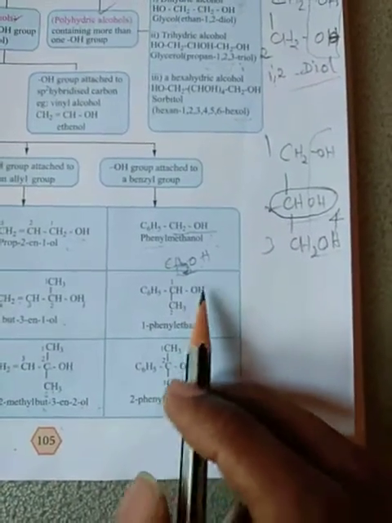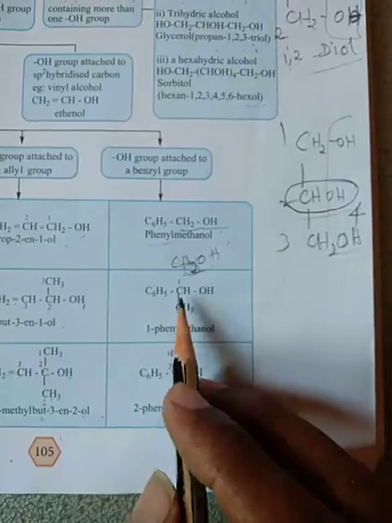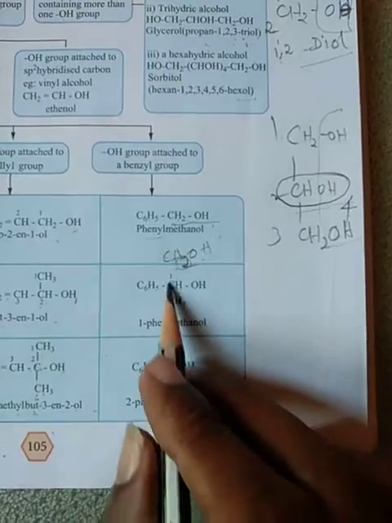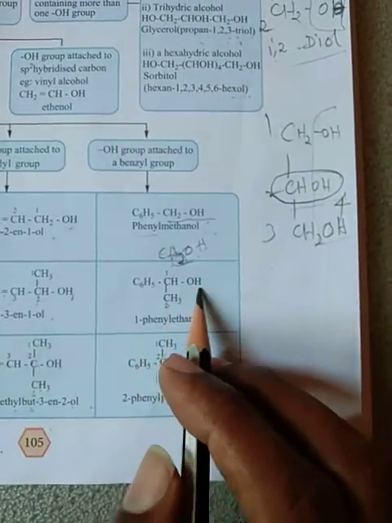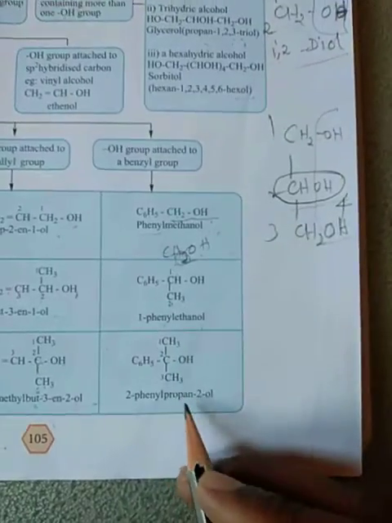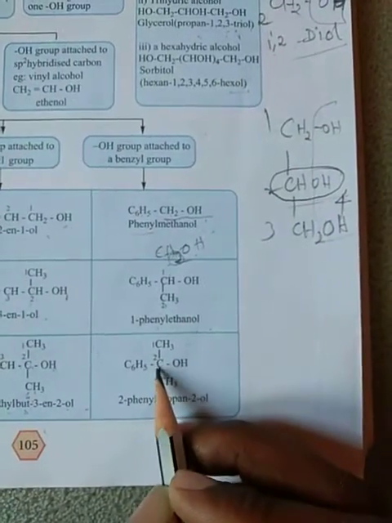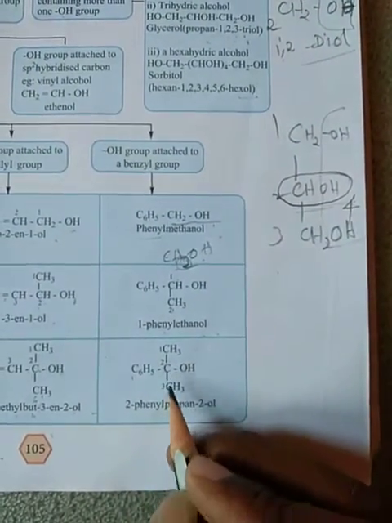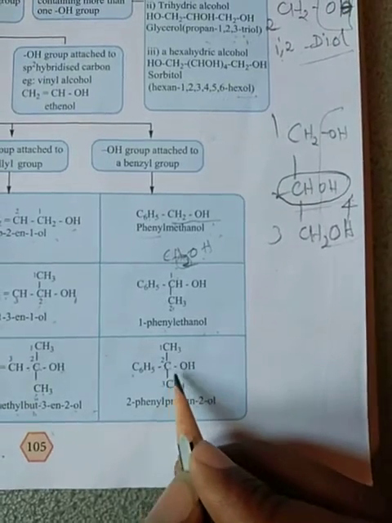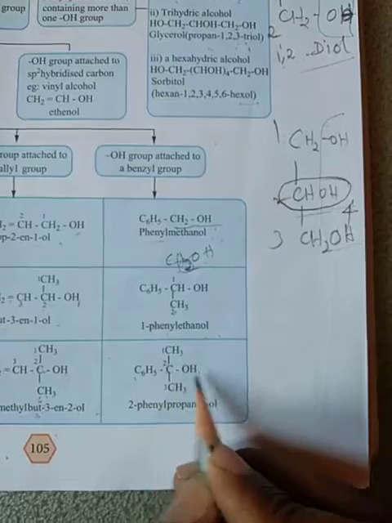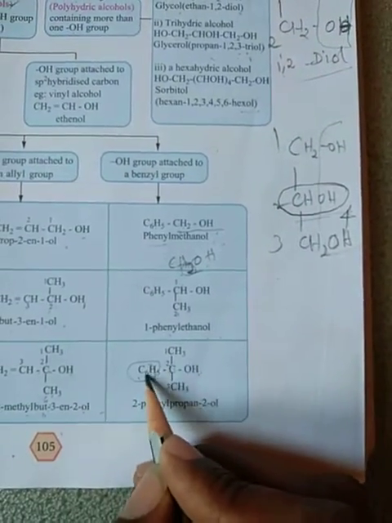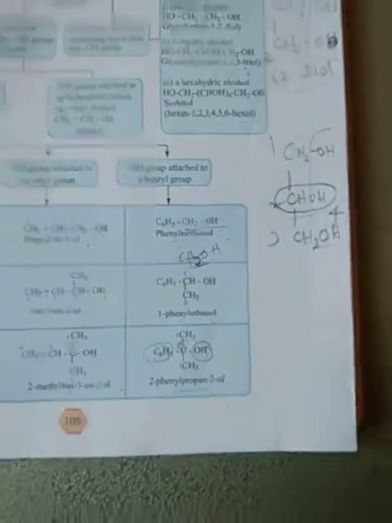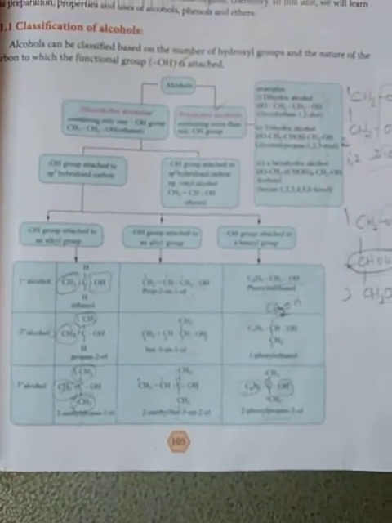So for the aliphatic carbon atoms, first find the longest chain, 1, 2, 3. The first carbon has phenyl and the second carbon has ethanol: 1-phenylethanol. Here also find 3 carbons, with the phenyl group at the second position: 1, 2, 3 carbon propane, with the OH group attached to the second carbon atom, 2-ol, 2-phenyl, 3-carbon propane, 2-alcohol. So this is how to find it. Most IUPAC names like this are given in your exam.